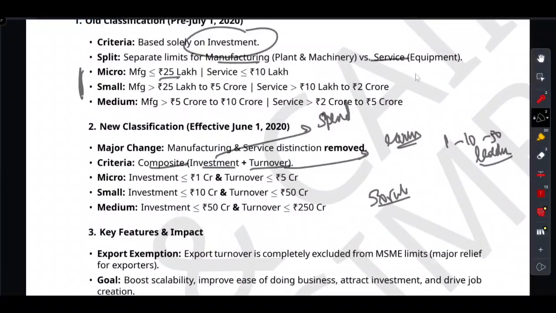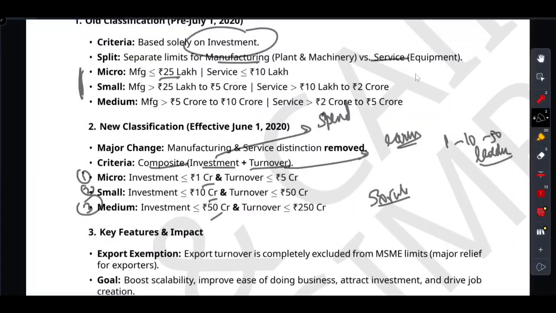Think of three MSME levels: micro, small, and medium. These are the three levels: level 1, level 2, and level 3. You can think of them as a ladder for investment. Step number 1 is micro, 1 crore. Step number 2 is small, 10 crore. Step number 3, medium, that is 50 crore. That is your investment ladder: 1, 10, 50.